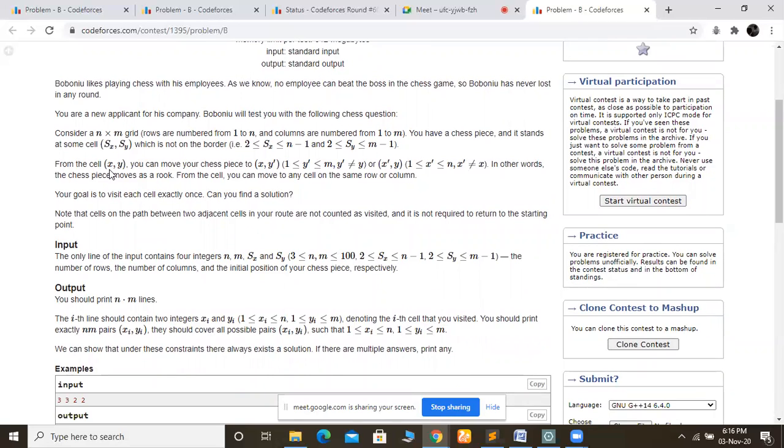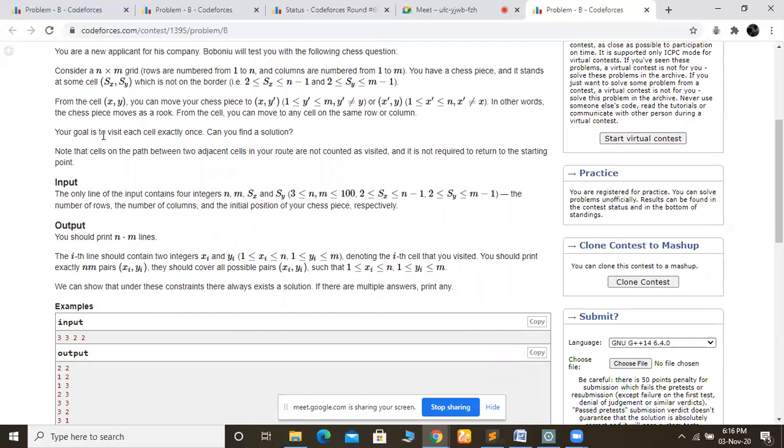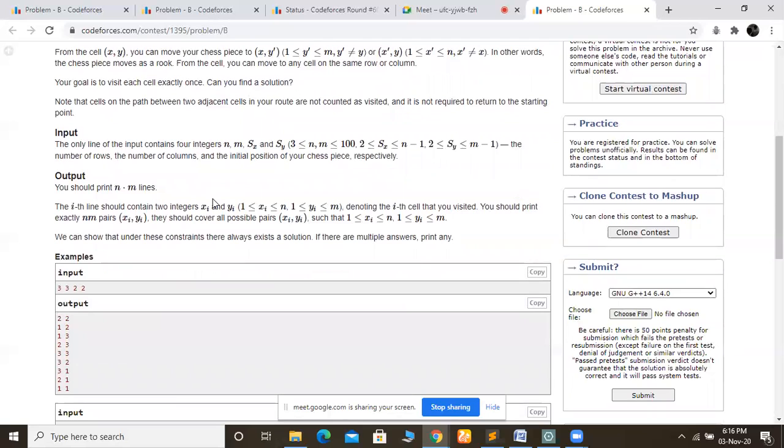Now it is telling us how we can move in the chessboard. It says that xy can go to xy dash. That means we can move in the column. And it also says that xy can go to x dash y. That means we can move in a row. So it is like a rook. It can move in a column, and it can move in a row. Now our goal is to visit each cell exactly once. So we have to traverse each cell once.